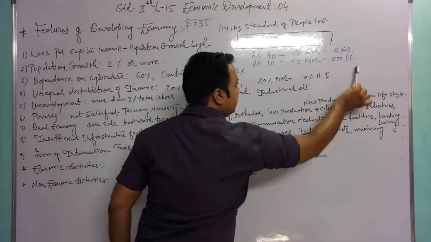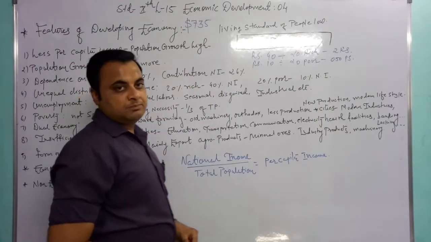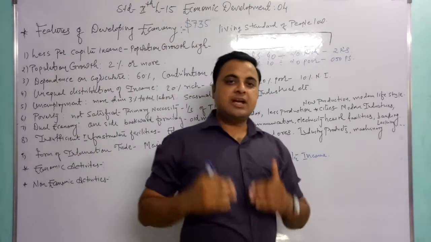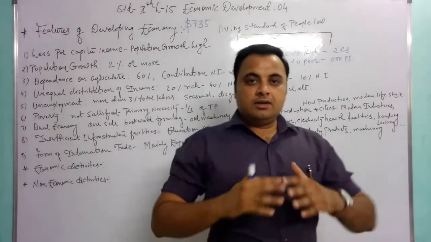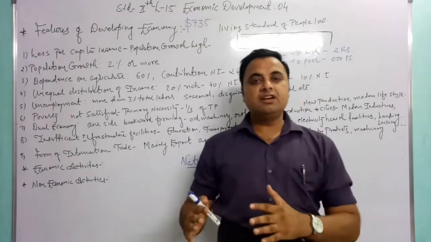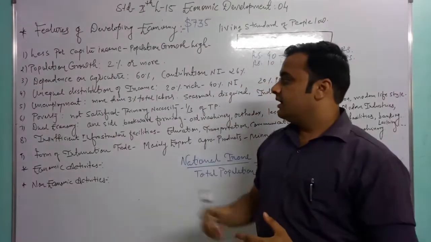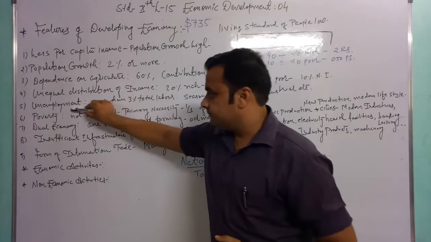So it creates the gap between the rich people and poor people. In these types of countries, the distribution of wealth and national income is unequal.